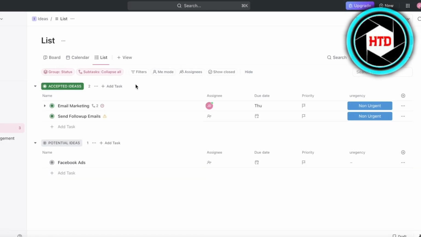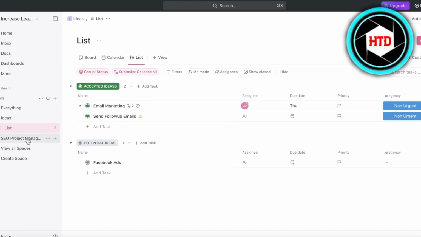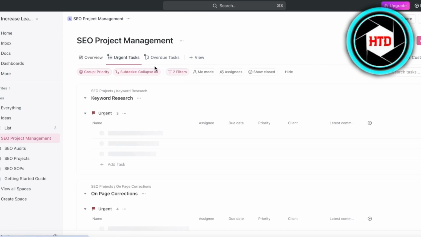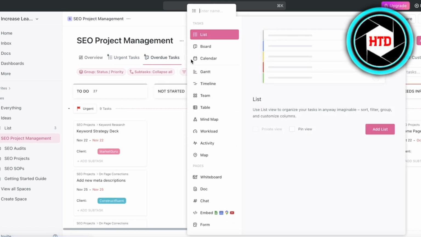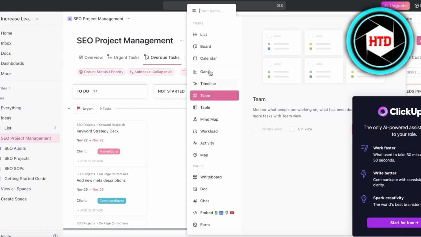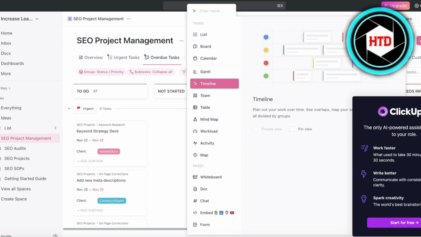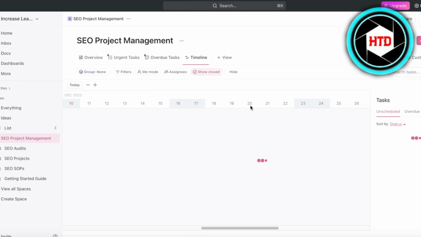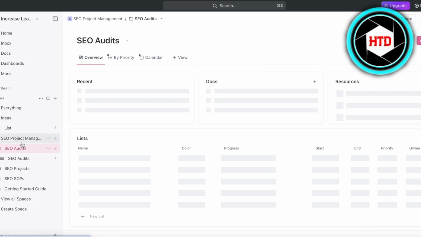Now, if we take a look at ClickUp, the best part about ClickUp is how customizable it can be. ClickUp can really be converted into whatever you like. ClickUp can manage tasks in a simple way. They have Gantt views, timeline views. They have so many different tools, as well as the newly integrated AI features that can help you in making sure all of your tasks are completed accordingly.